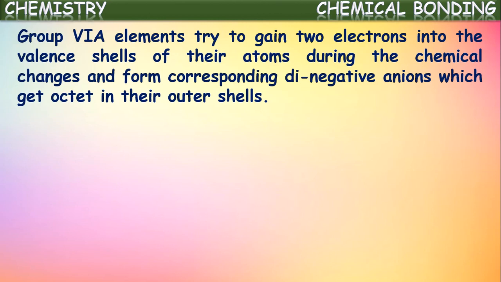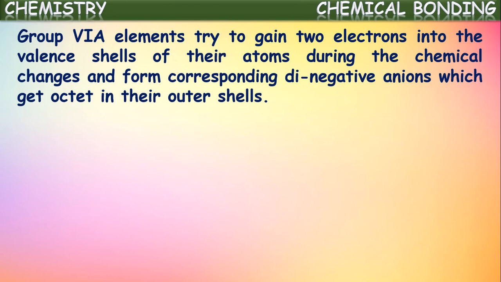Okay, let us consider some other elements from 6th A group, which we call chalcogens, the oxygen family: oxygen, sulfur, selenium and tellurium. These elements have 6 electrons in their outermost shell. As there are 6 electrons in their outermost shell, if they gain 2 more extra electrons, they can get the octet configuration in their outermost shells.